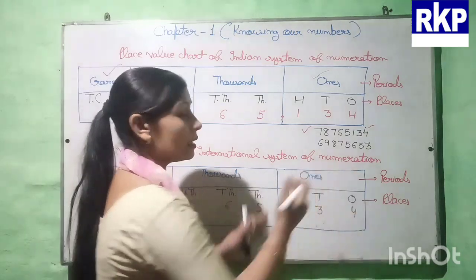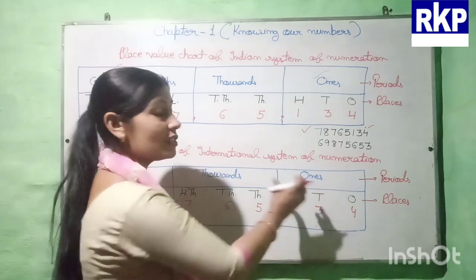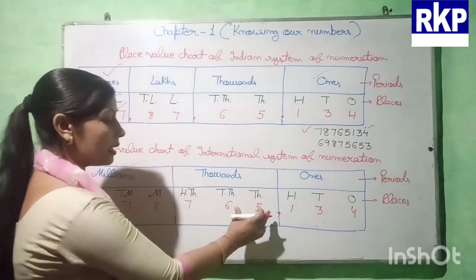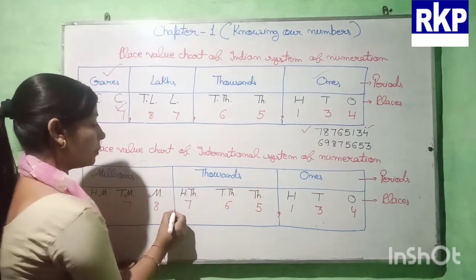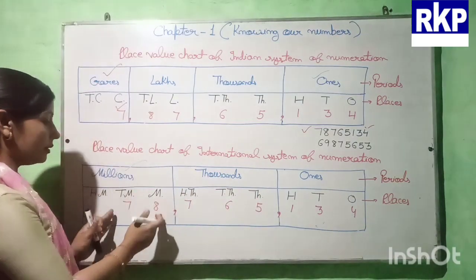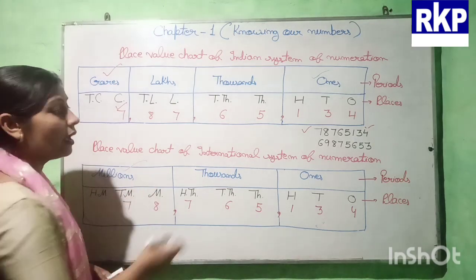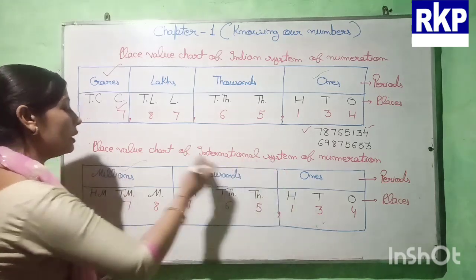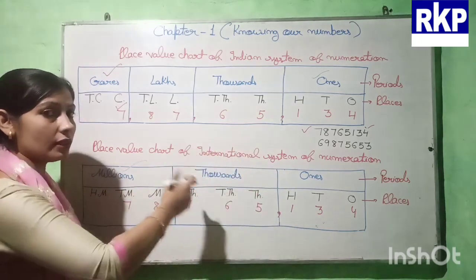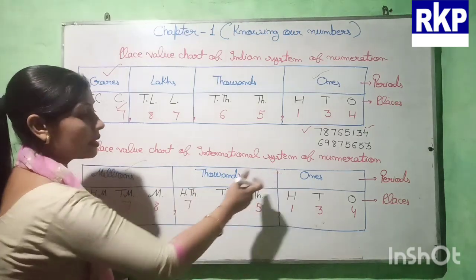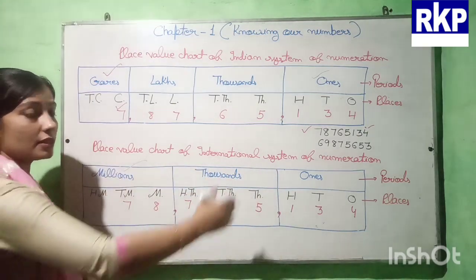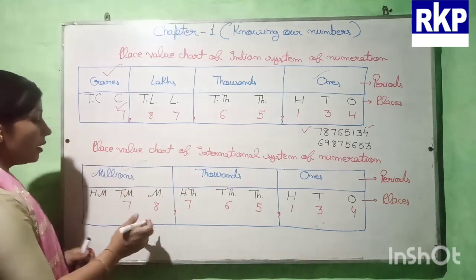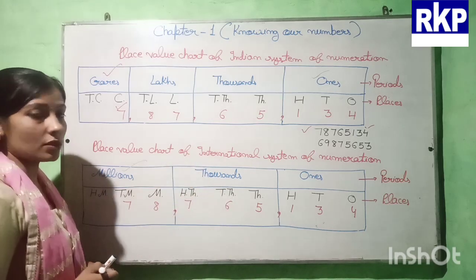So the first period is the ones period. The first family is the ones family. So after completing it, we will put the first comma. Then after completing the second period, we will put the next comma, and then we are having the millions period. And according to the international place value system, we are having only 3 families, only 3 periods, and each is having 3 members, each is having 3 places.